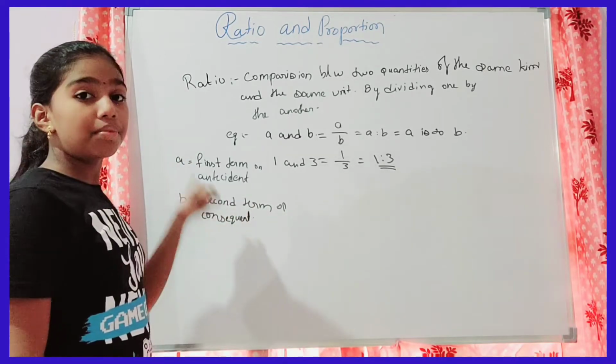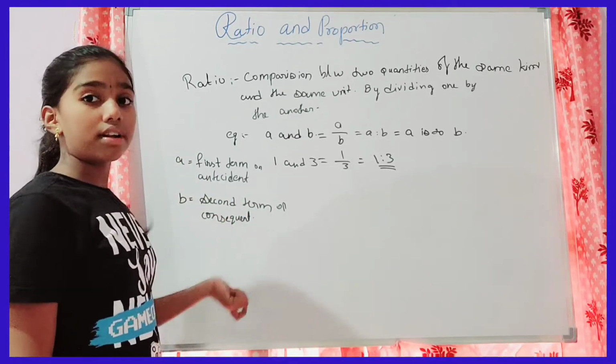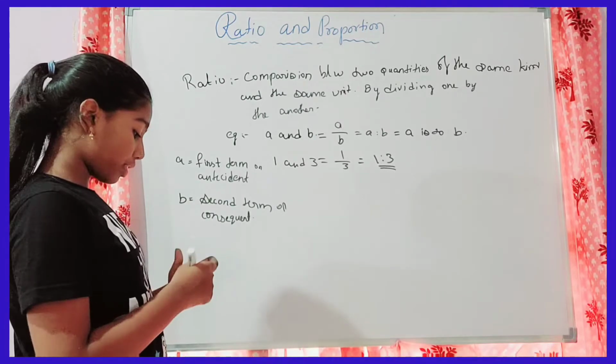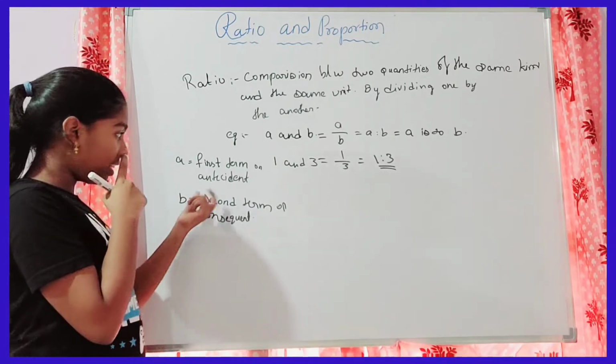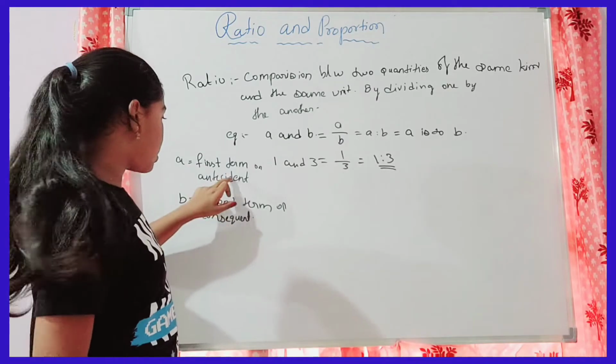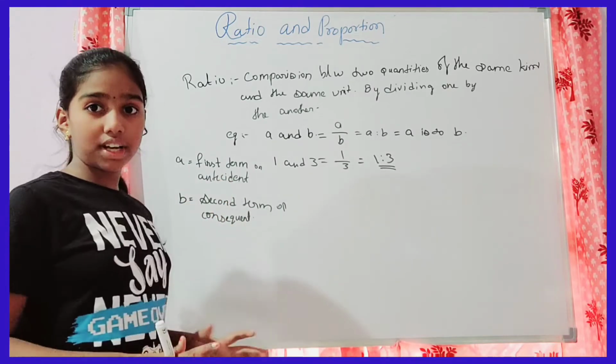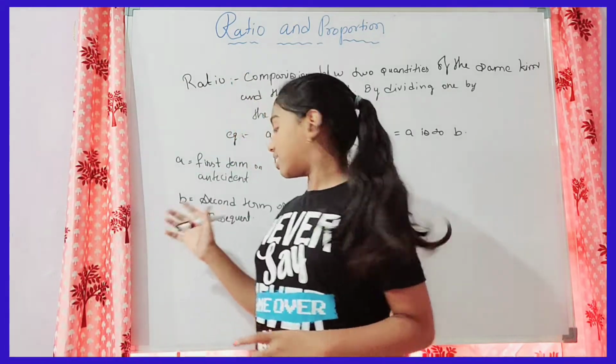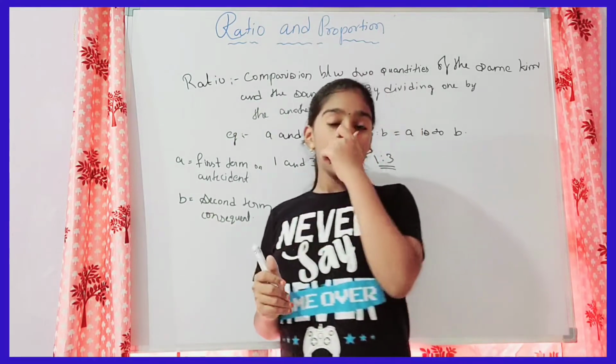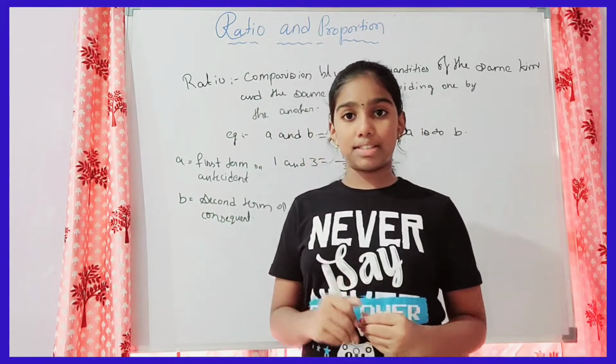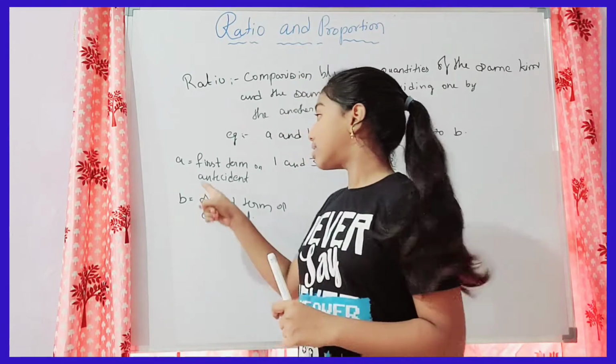Okay, second term or consequent, first term or antecedent. Remembering these two words, antecedent and consequent, can be difficult, since antecedent is a big word to remember. So if you want a shortcut to remember these two: